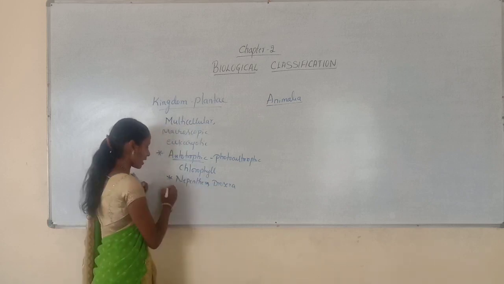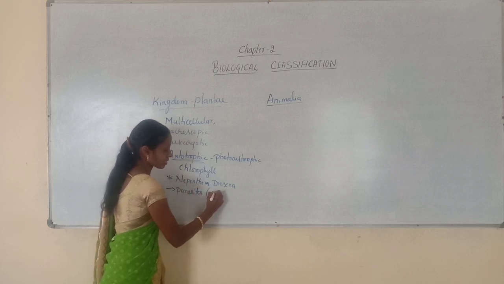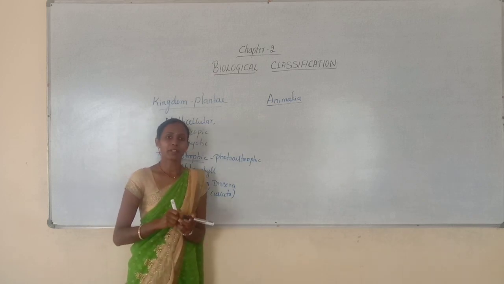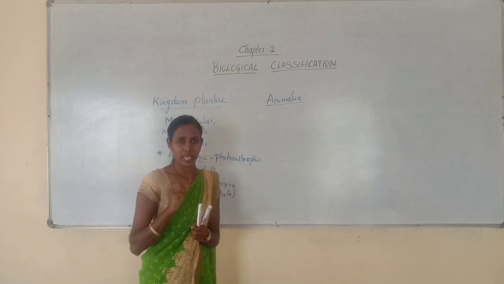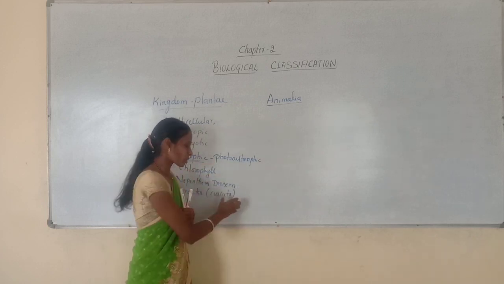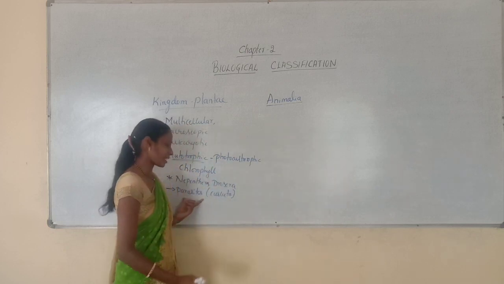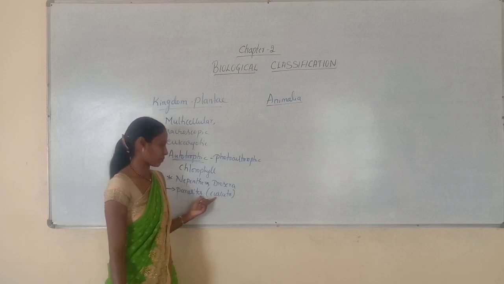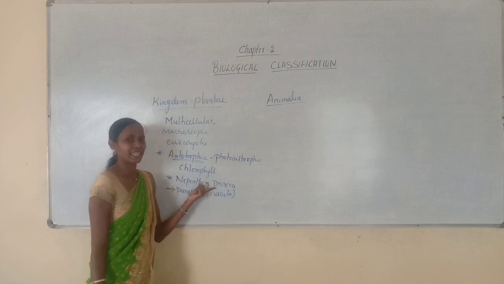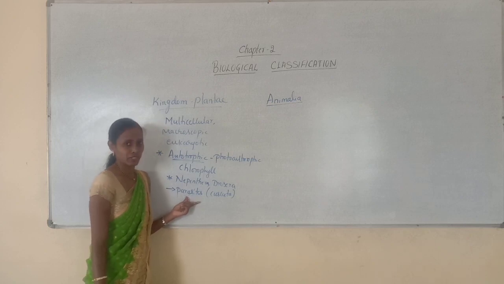And a few plants are parasites. Example, Cuscuta. Parasites are those that take food and shelter from the host organism. If this Cuscuta plant is growing on another plant, it completely obtains food and shelter from that host plant, and that is called a parasite. So a few are parasites also. But they are mainly photoautotrophic. Only insectivorous plants are partially heterotrophic, and a few are parasites.